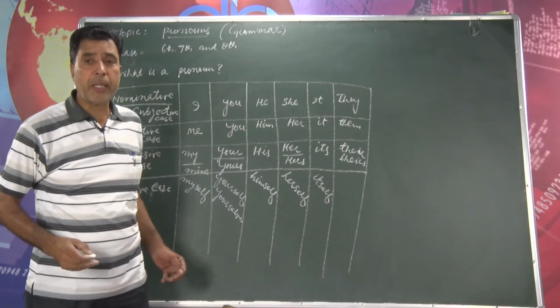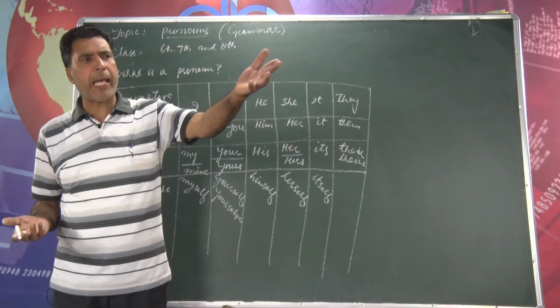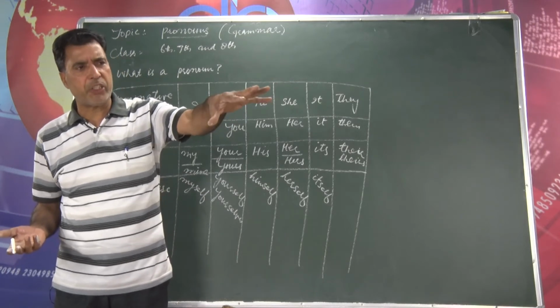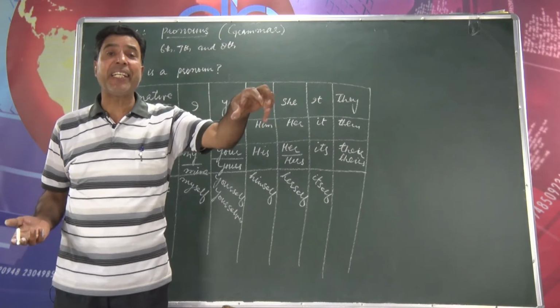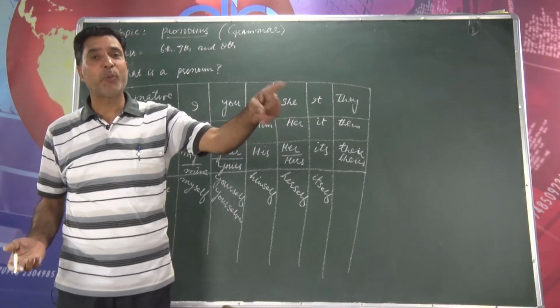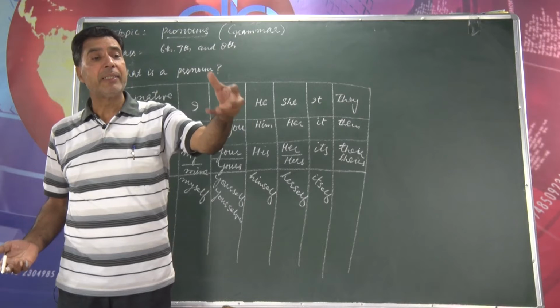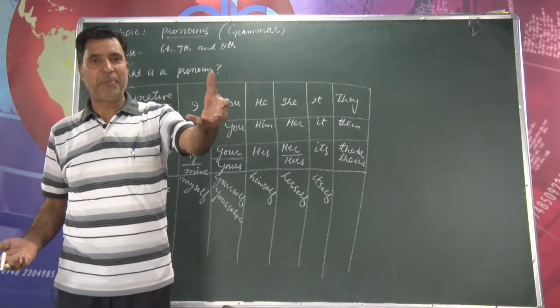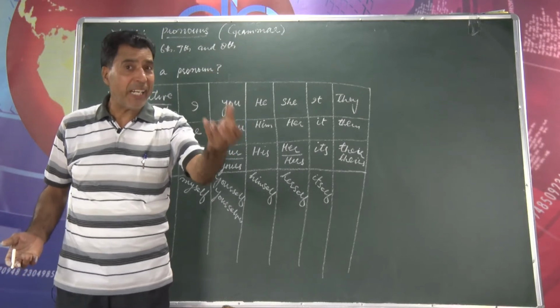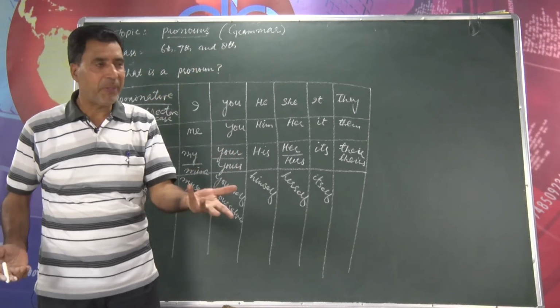Some students are sometimes confused about where to use itself. For example, see, there is a cat. The cat is washing dash in the pond. So we can say itself. We cannot say herself or himself. The cat is washing itself. Or the baby is playing with the doll itself, like that.